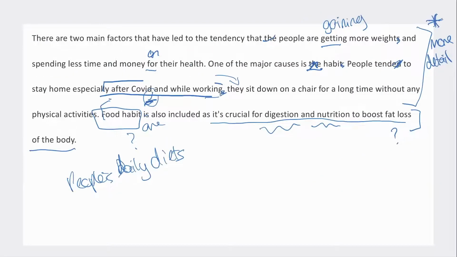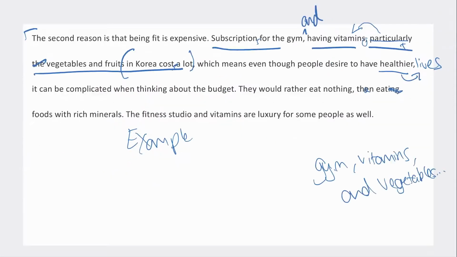This is sort of saying this thing about the food habit is not being explained enough. So I would want to see a bit more detail. But it's good that they've gone through 2 causes. I'm just curious if they've left themselves enough time to do the solutions.